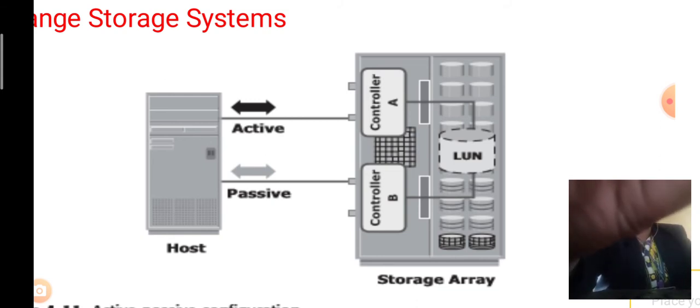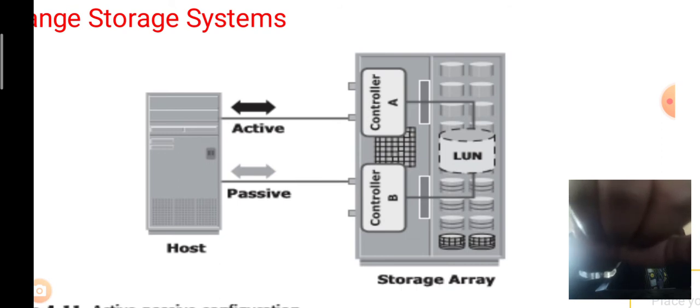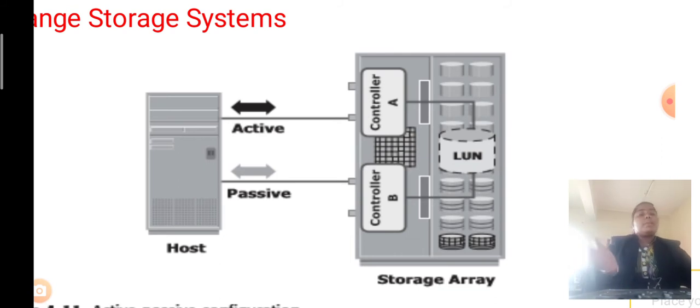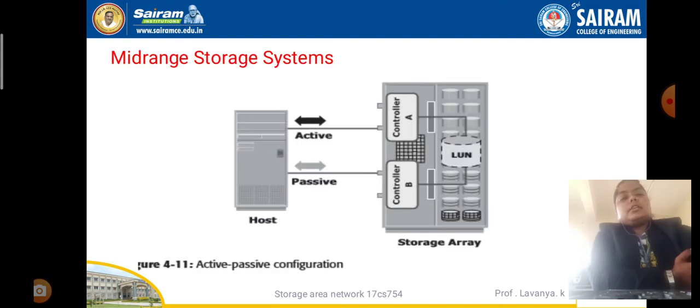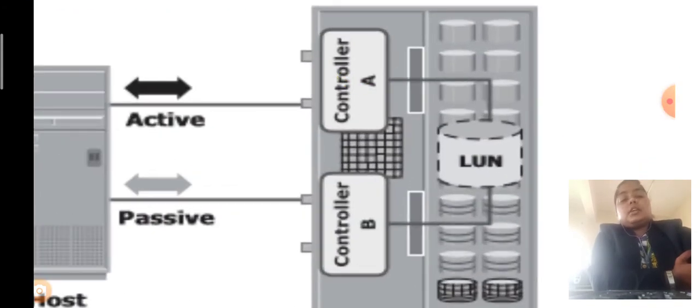The host transfers the data to the storage array through the controller. By using the controller, it transfers the data from host to storage array. Whatever data it receives from the controller is stored in the logical disk.